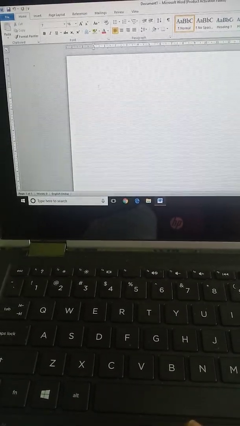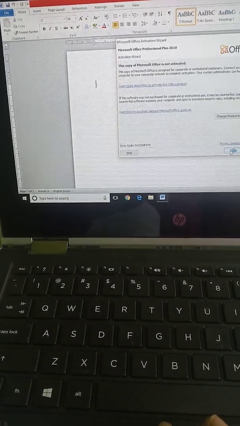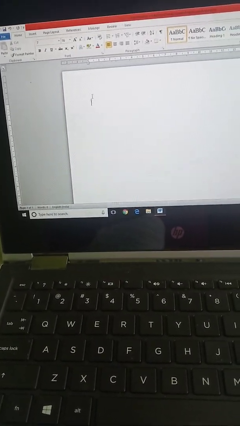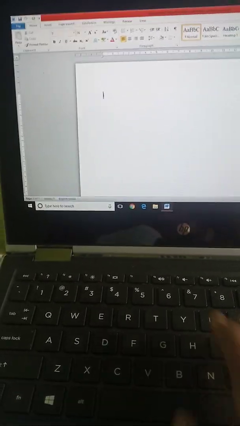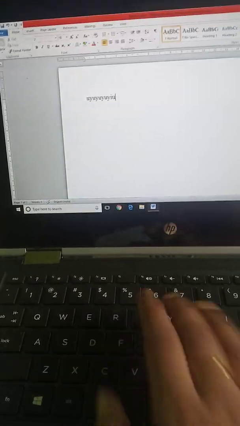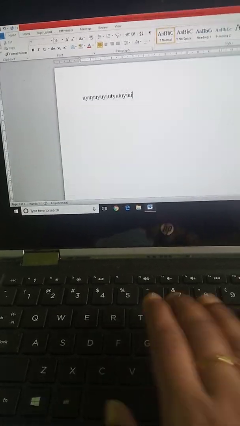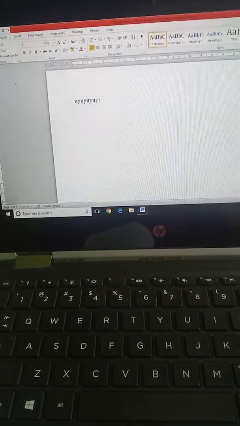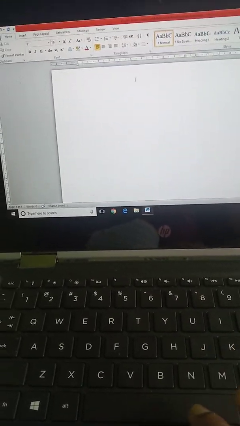You're getting the mouse pointer as I. It means we can insert anything. We can write our name here.